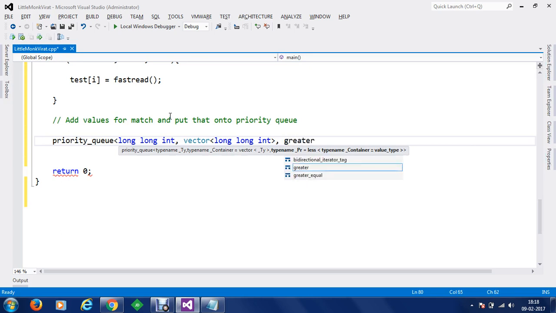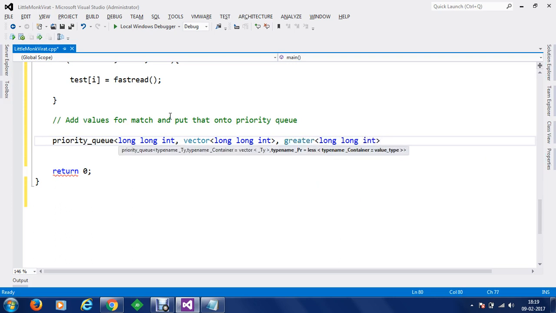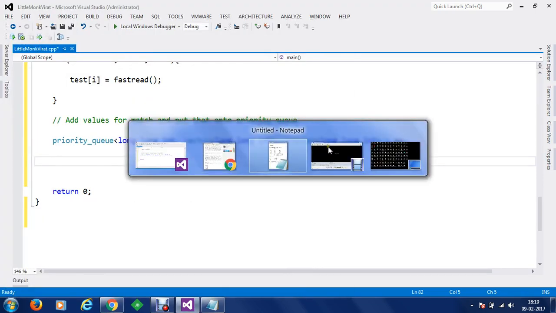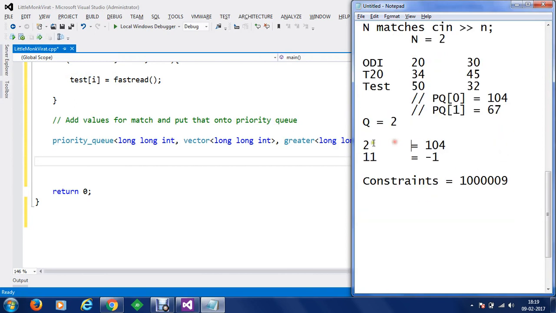For this we are going to use the function greater. This greater will also be of long integer type, and I'm going to call my priority queue PQ. Once we have got the priority queue created, now I'm going to add my values to the priority queue. Let's say we have n number of matches, so we are going to add values to the priority queue, and once we have added the values, we are going to proceed to the next part. The next part in the row would be that your values will be added to your priority queues, and then you have to get the questions, and then you have to get the k elements, and then you have to proceed.